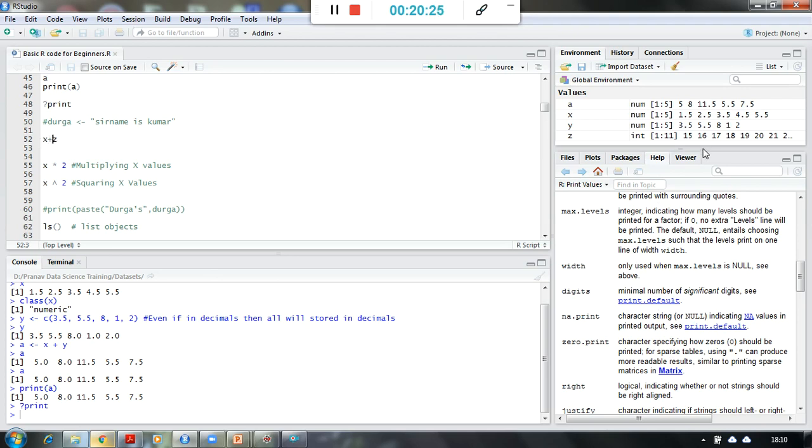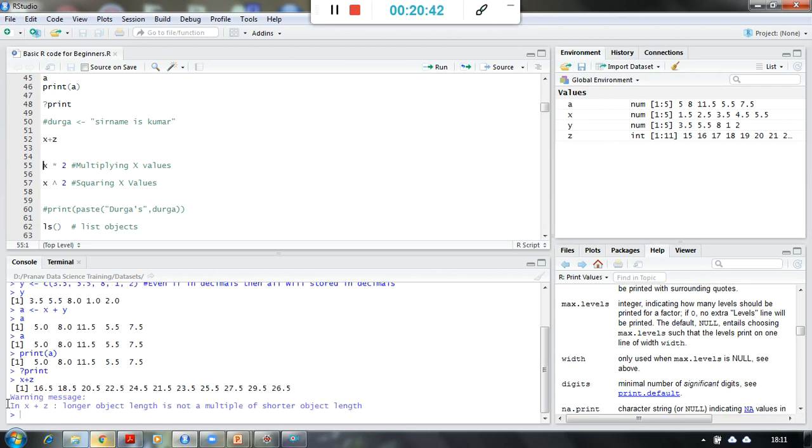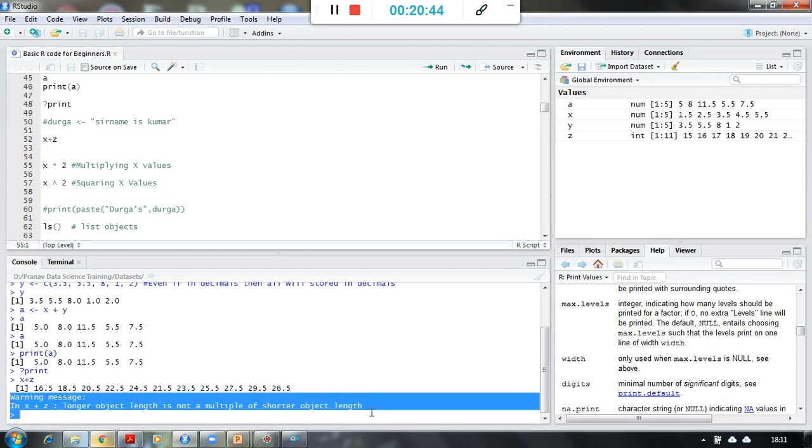Alright, so my x variable is having some values over here, y variable is having, z variable is also having some values over here. So simply I am saying now add these x and z values and print it in the console. Now what happens over here? I got a warning message. Why did I get a warning message? Because if you see here, x is carrying 5 numbers whereas z is carrying 11 numbers, and there is a mismatch. Then how is the addition of each number to number possible?